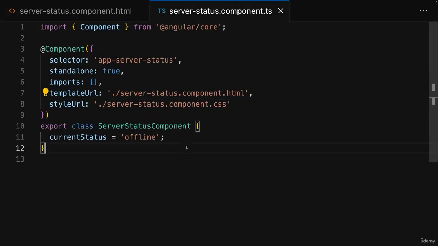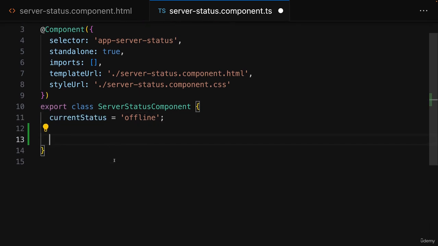So we got this server status component, but at the moment the status never changes. Of course, in this demo application, we're not actually grabbing that server status from any real servers. But I want to simulate that it changes every couple of seconds to some random value, so either to offline, online, or unknown. And to make that work, we need to set up an interval that executes some code that will change that current status value every couple of seconds.